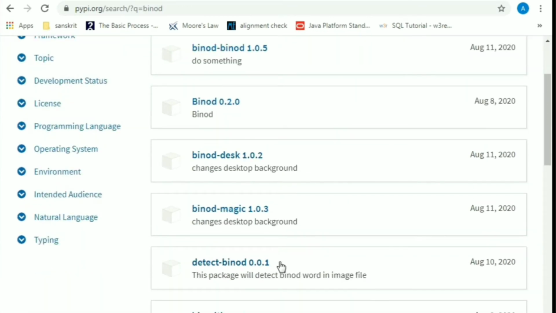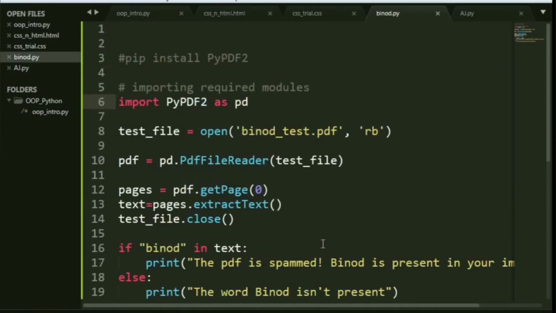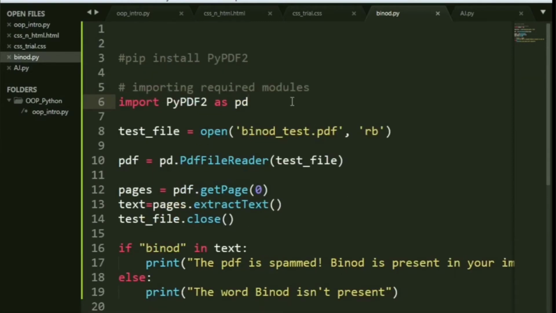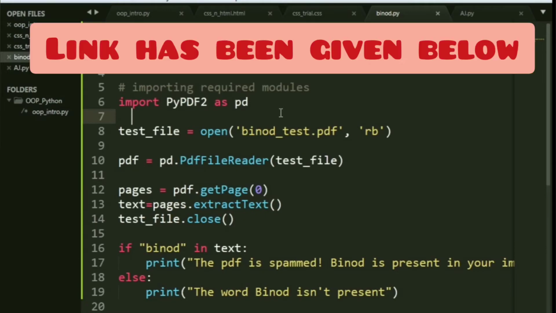Now what I'm going to do is create a PDF file, put in some random Binod words there, and check if the PDF file is spammed or not. Through this, you can also get to know about the trending topic on Binod, and how you can deal with PDF files in Python. You can do all of that. Firstly, you have to install PyPDF2. Pip install it. In case you have any problems regarding that, have a quick visit to one of my previous videos where I explain pip installation and problems related to it.